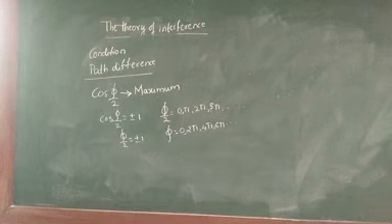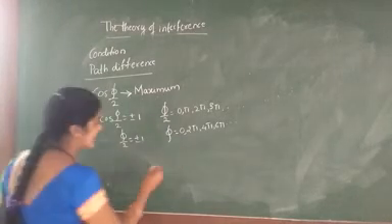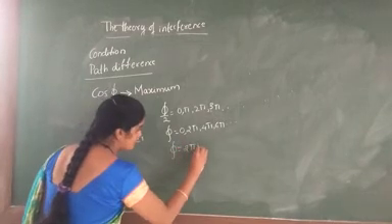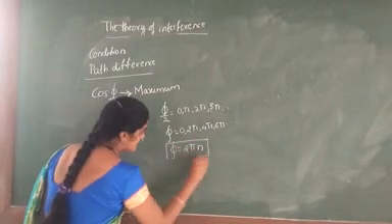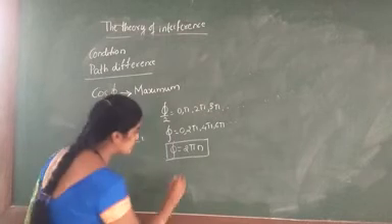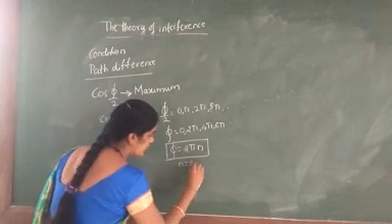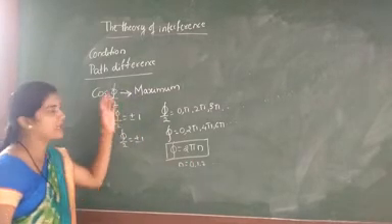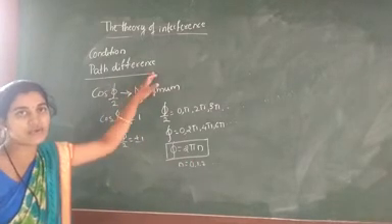In the same way we get the equation psi is equal to 2 pi n, where n is equal to 0, 1, 2, 3 and so on. This is for the path difference in the constructive interference.